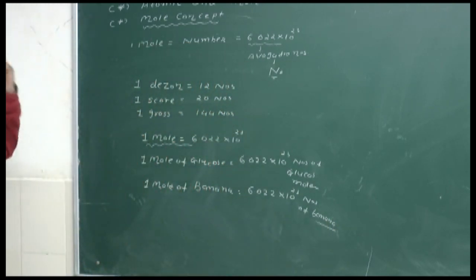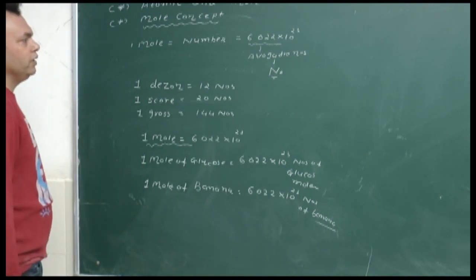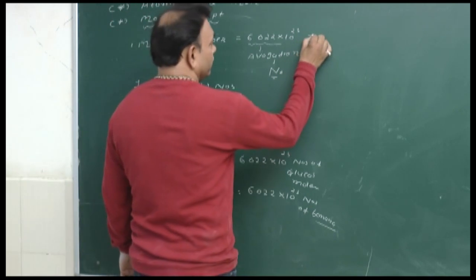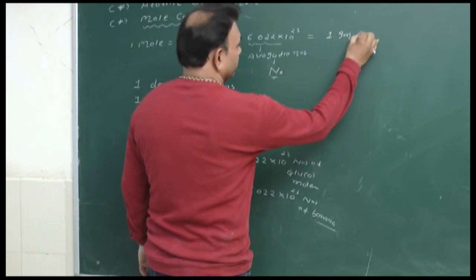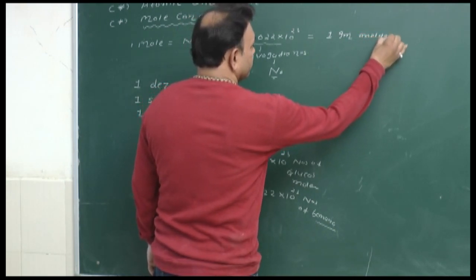So clear. So here 1 mole is equal to 6.022 into 10 raised to 23, and I'll just write down 1 mole is equal to 1 gram molar mass.